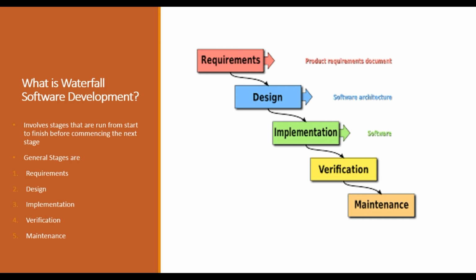In this stage we prepare a product requirements document and gather requirements from the customer. Then design: software architecture, high level design, and low level design are taken care of here. Then implementation, where we do the development, unit testing, and make the software ready.